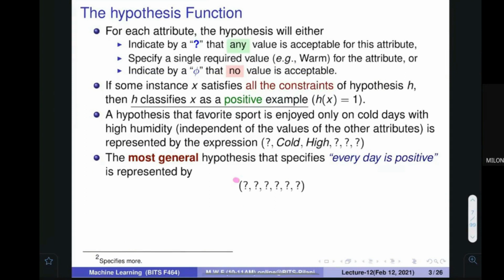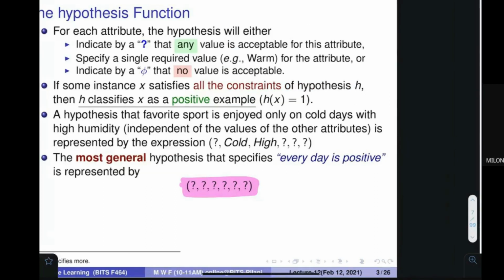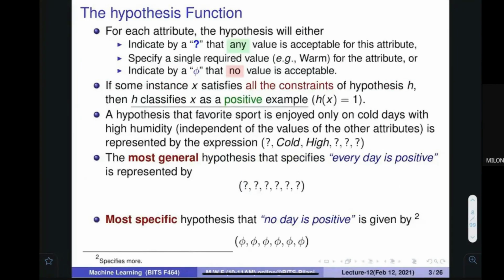So this is the most general hypothesis. Till now, any problem? Any questions? We have just talked about the most general hypothesis. The most specific is where everything is specified and everywhere there is a phi, meaning I cannot take any value at any particular place.